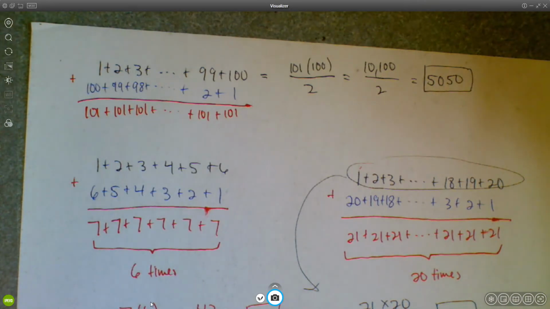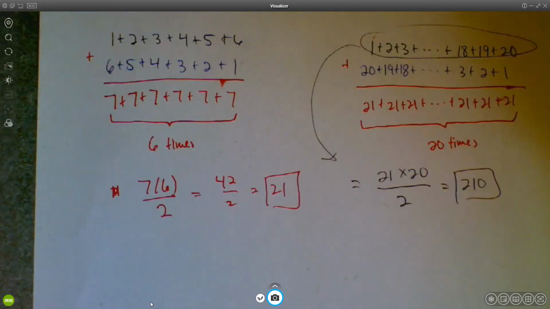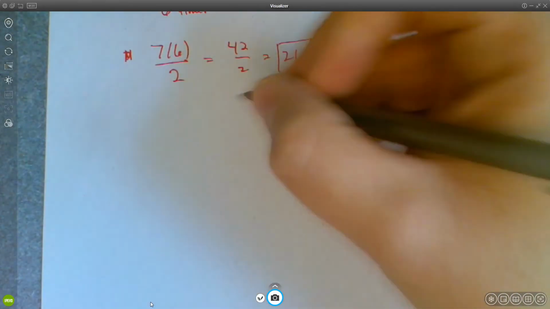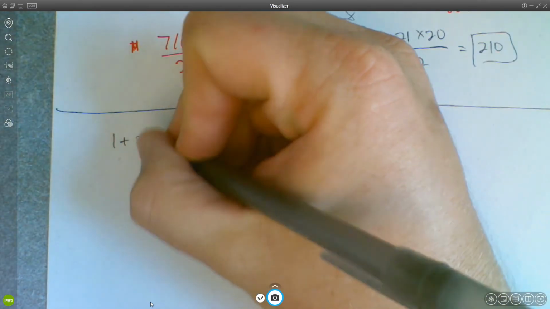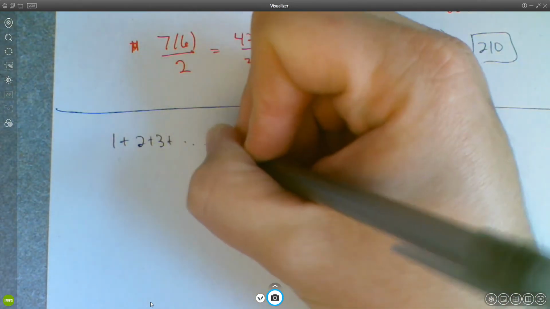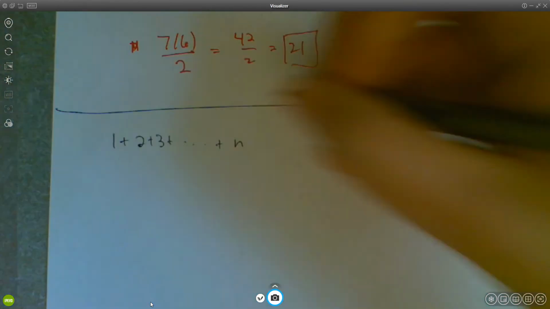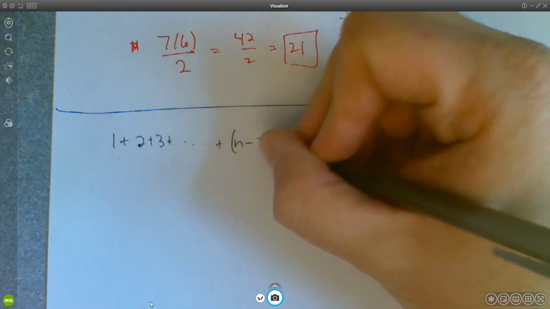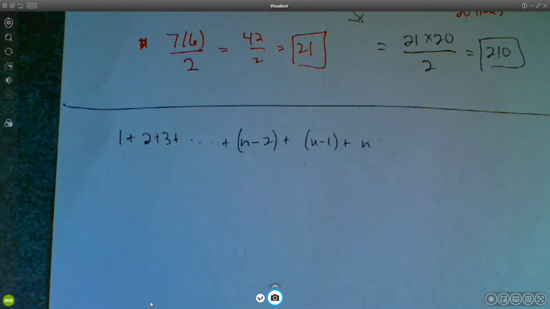A couple things to say before I end the discussion for the day, and we'll talk a little bit more about Gauss's method next week as well, on Tuesday. Okay, but just as far as the discussion today is concerned, you can do this in general. You can say 1 plus 2 plus 3 plus ... plus n. And maybe I'll do it like this: n minus 2 plus n minus 1 plus n, so that we have some numbers to work with.